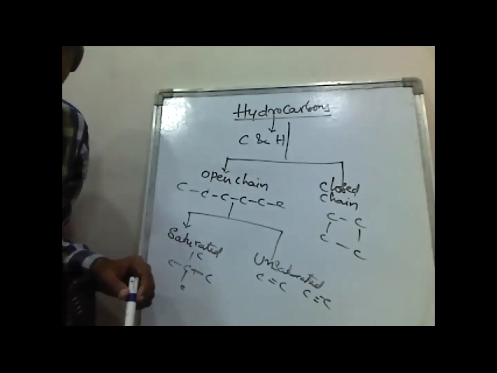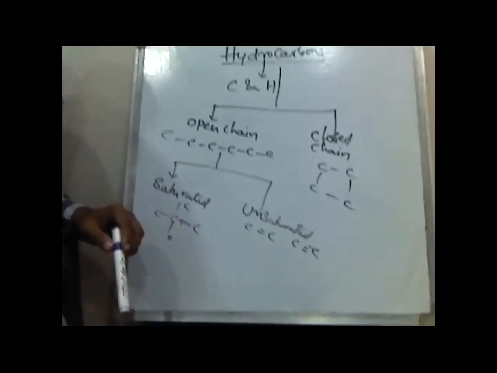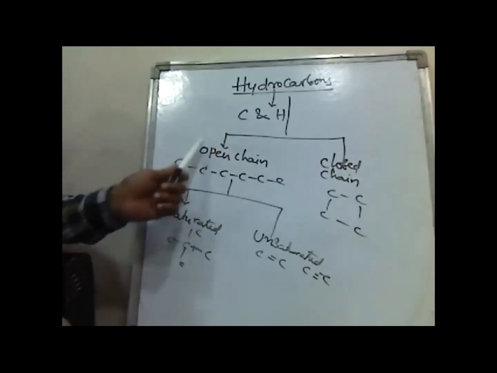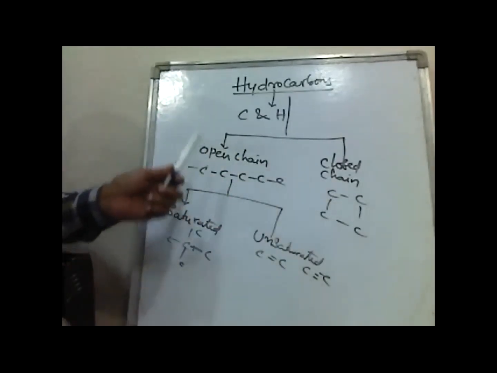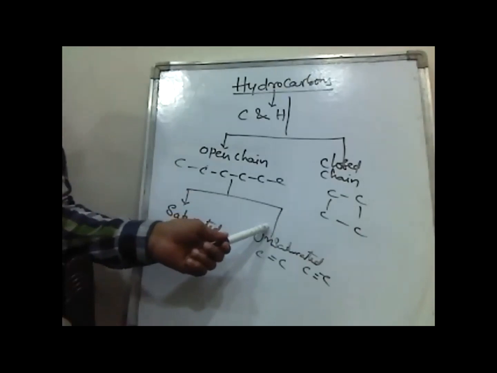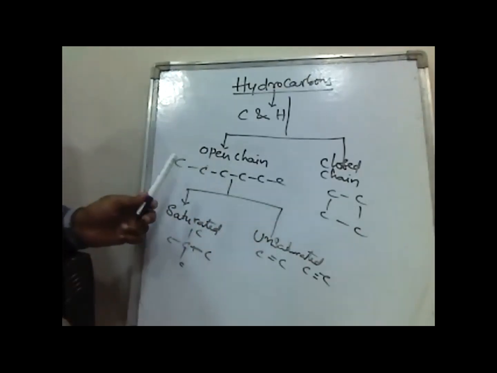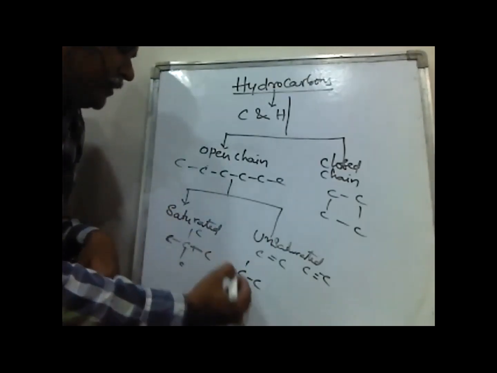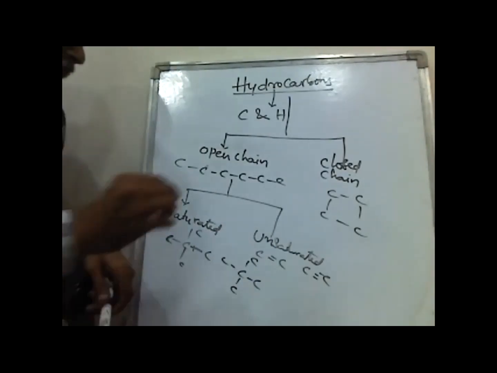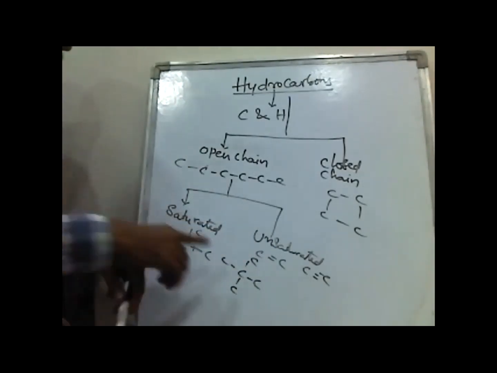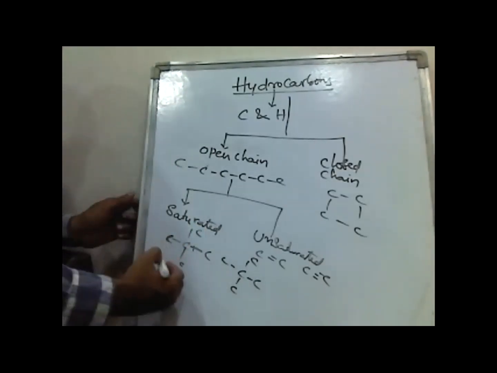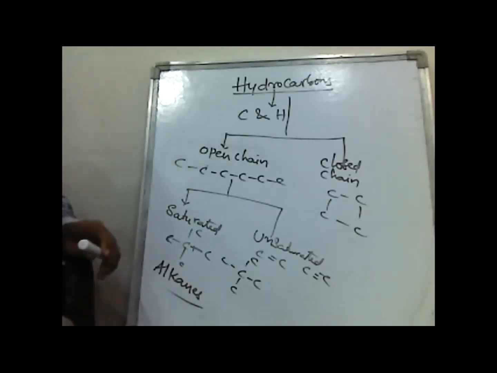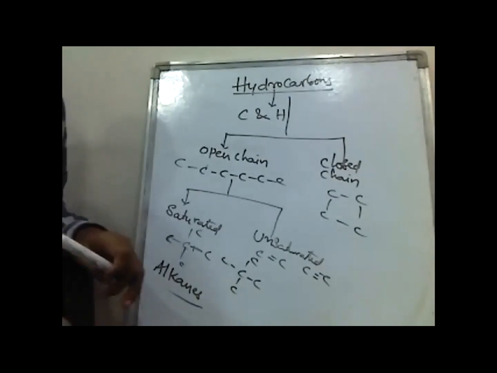Compounds containing carbon and hydrogen are called hydrocarbons, and these are classified into open chain compounds and closed chain compounds. Open chain compounds are further classified into saturated and unsaturated. Saturated means the valency of carbon is 4, and the 4 valencies of carbon are filled only with other carbons with only sigma bonds. Those are called saturated hydrocarbons. Examples for this are alkanes. In this video, I am going to discuss how to prepare these alkanes.